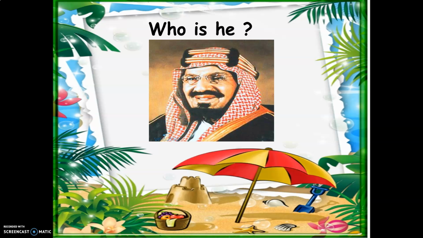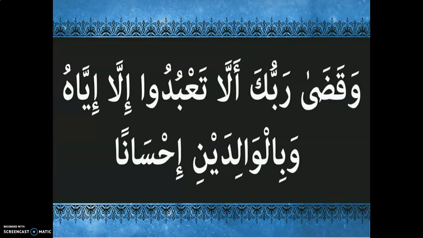Salman, right? Now, Allah the Almighty said: And your Lord has decreed that you worship none but Him, and that you be kind to parents. If I ask you girls, what did you understand from this ayah? You should say, we understood from this ayah that we have to obey my God and my parents, my mother and my father. Right, girls?